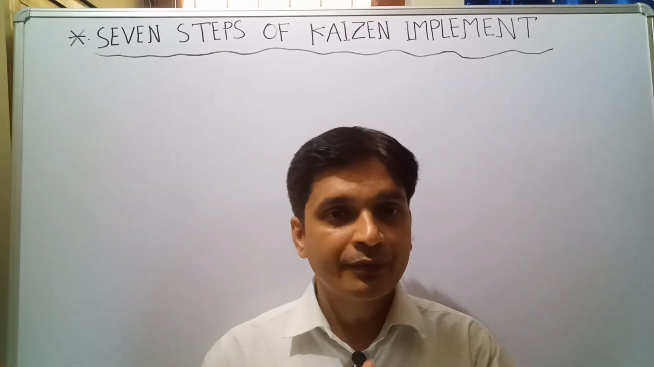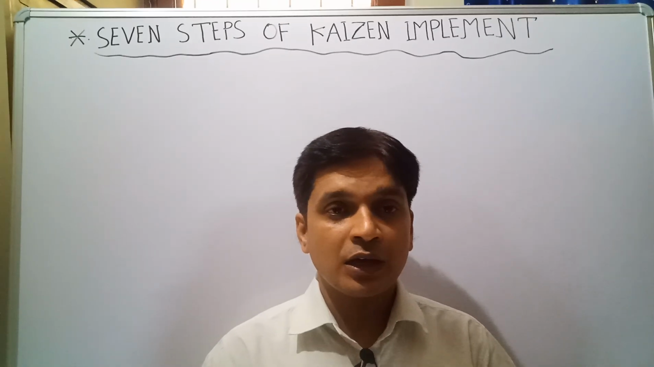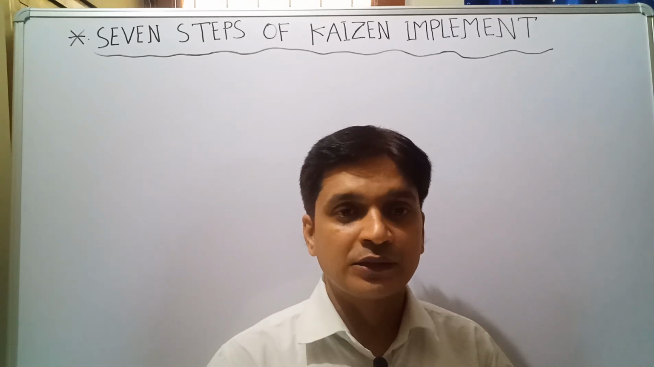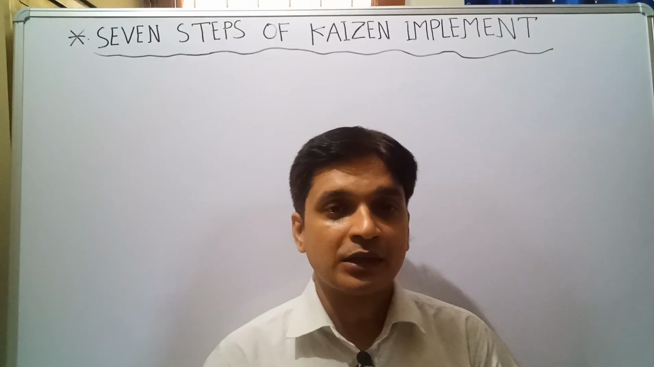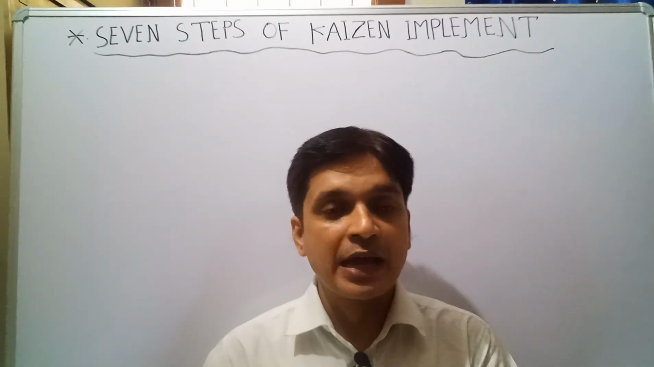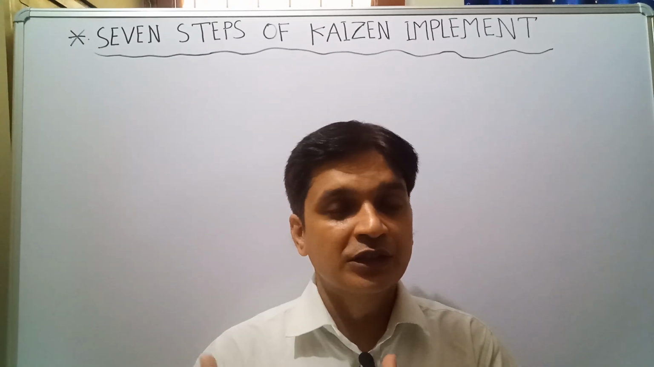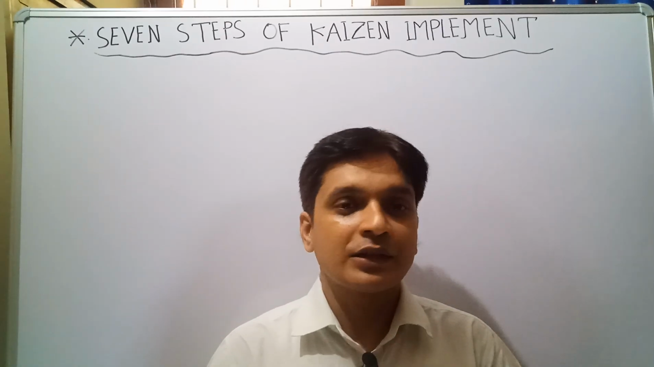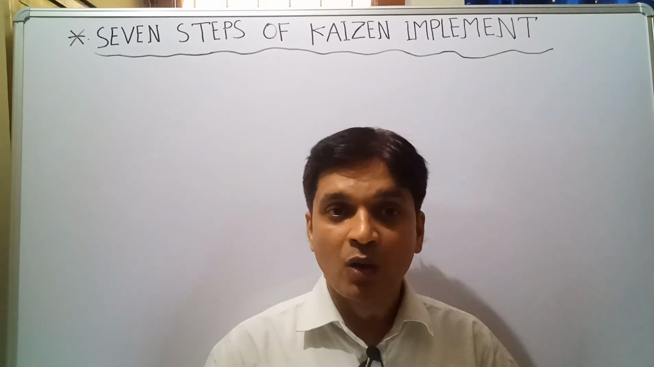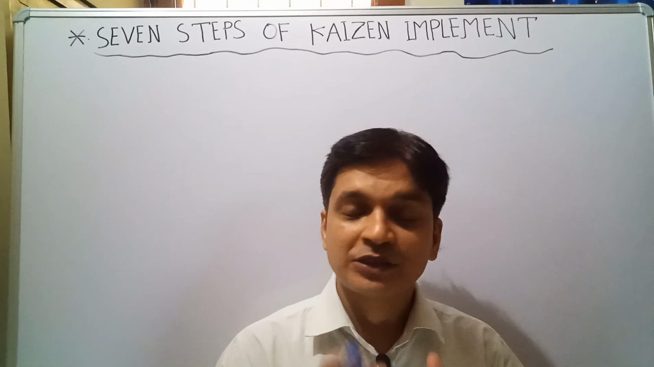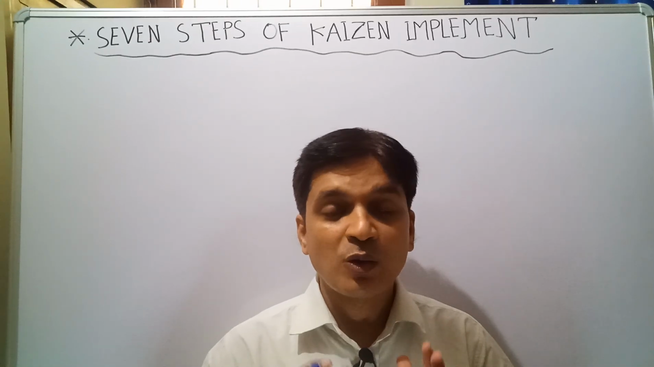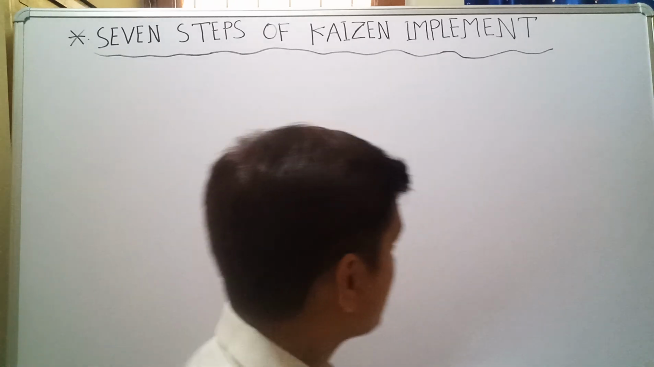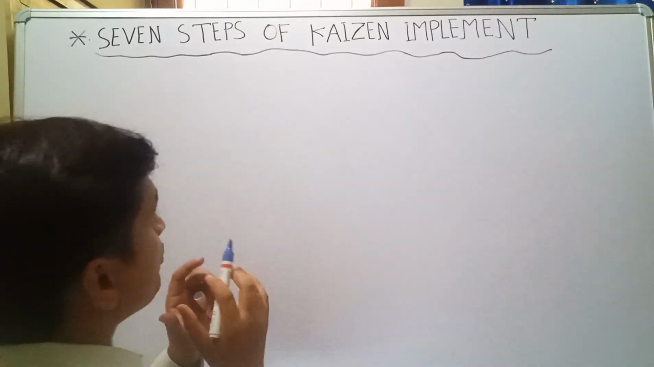For example, in any machining process, if you implement some new ideas, and on the basis of those ideas you reduce the cycle time and increase the production and productivity in your assembly line, that is called Kaizen. So now we have to discuss the 7 steps of Kaizen implementation, how to implement Kaizen in your organization. This is very important.